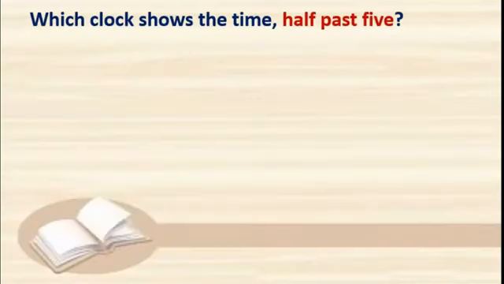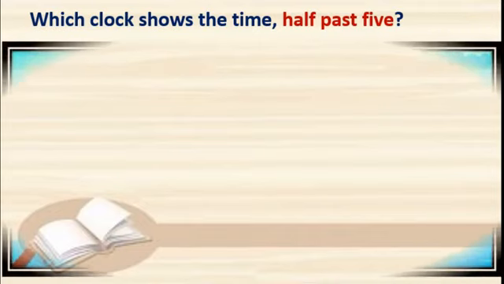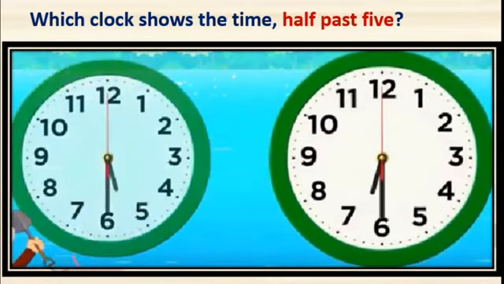Here we have to read the clock which shows the time 5:30. See here, two clocks you can see. In the first one, three hands are there. In the second also three hands you can see. And two hands are exactly the same in both the clocks, that is the second hand and the minute hand, right? We only have to give importance to the hour hand. In the first one it is between 5 and 6 and in the second clock it is between 6 and 7.